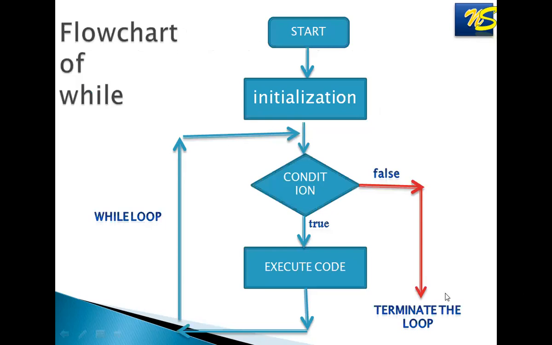Let's see the flowchart of the while loop. See, initialization is there, then the condition is checked. If the condition is false, the loop will be terminated. But if the condition is true, the loop will be executed, and again it keeps on executing, checking the condition. If it is true, execute the loop, again go up, check the condition. If it is true, execute the loop. So this way the looping will go on and on. But when the condition becomes false, it goes to the termination of the loop.